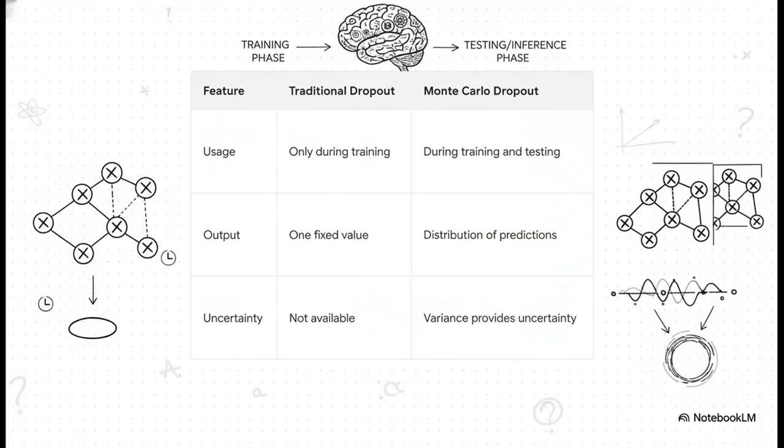But MC Dropout flips the script. It actually keeps that dropout function turned on during testing and inference. So by running the exact same input through the network over and over, with different neurons randomly shutting off each time, it essentially creates a whole ensemble of thinned-out networks. The result? You get a distribution of slightly different predictions. The average of those is your final answer, and the variance between them? That becomes your estimate of the model's uncertainty. It's brilliant because it's computationally cheap and super easy to set up.